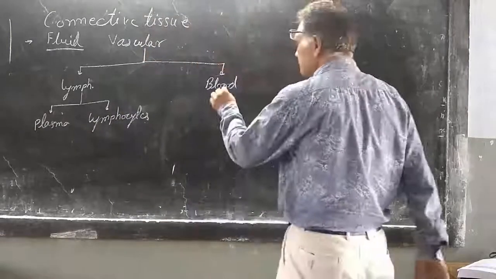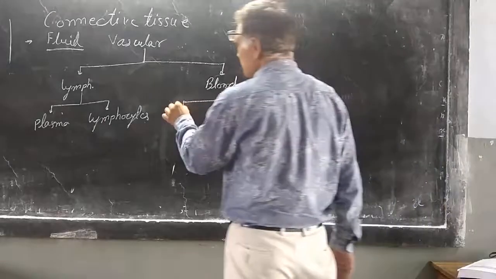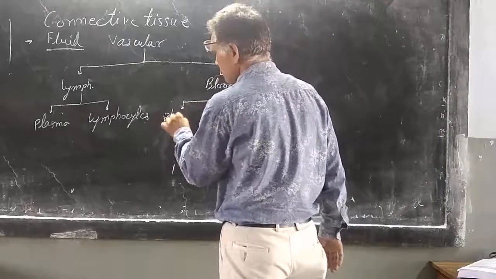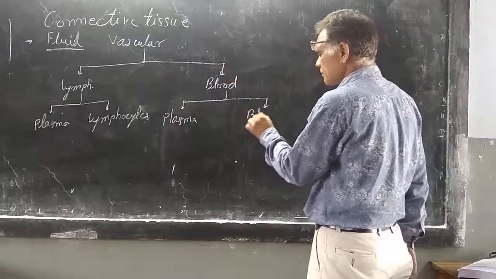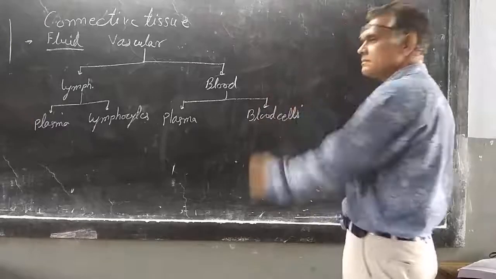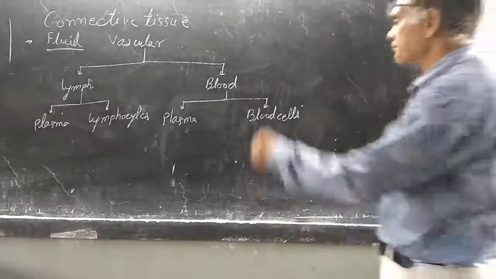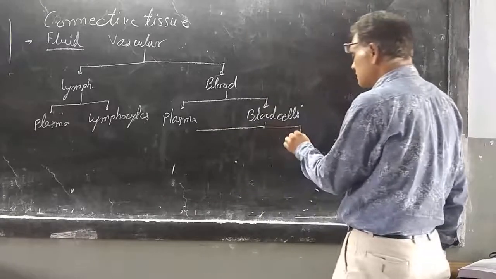And blood is of two types, plasma and blood cells. Blood cells are of three types.